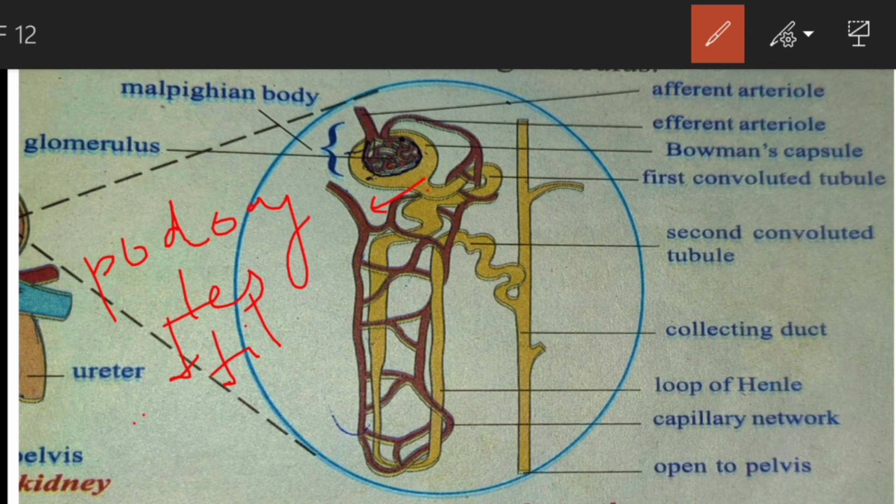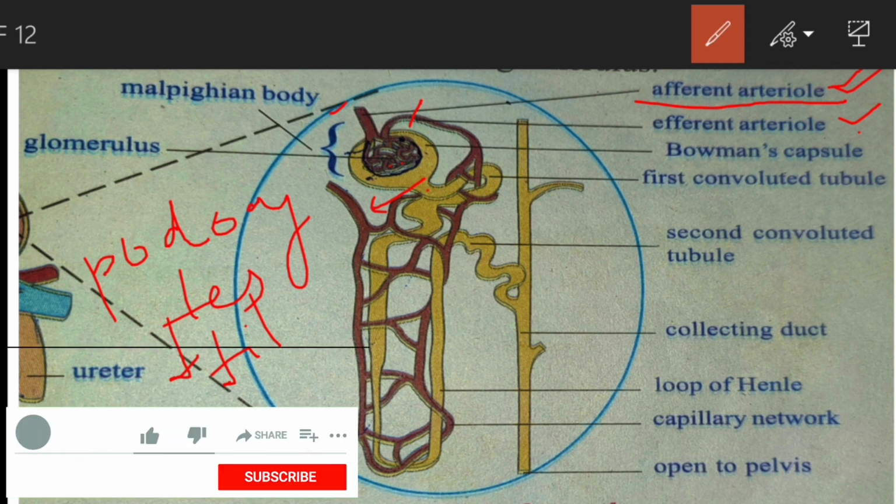Next, see the diameter of the afferent arteriole and the efferent arteriole. The diameter of the afferent arteriole is larger and the diameter of the efferent arteriole is smaller. In your textbook, they gave which arteriole has the larger diameter: afferent. Why does the efferent arteriole have a lesser diameter than the afferent arteriole?